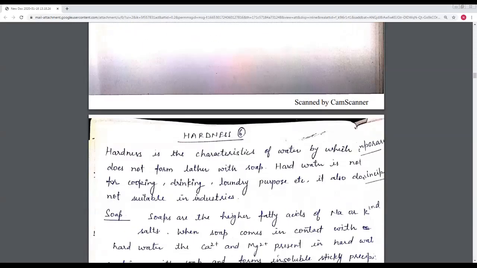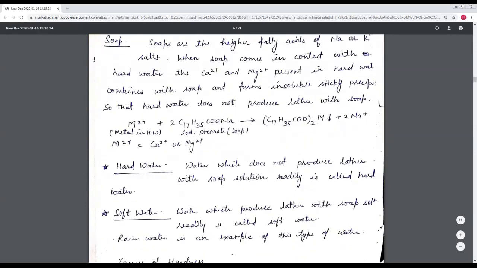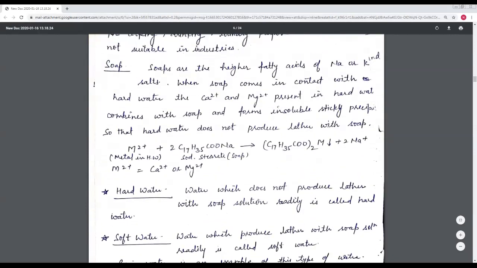Now I come again to my topic, hardness. We have already discussed hardness, and if the water is very hard, we cannot use it for cooking, drinking, laundry purposes, etc. It is also not suitable for industries. Then soaps, I again repeat: soaps are the sodium or potassium salts of higher fatty acids.